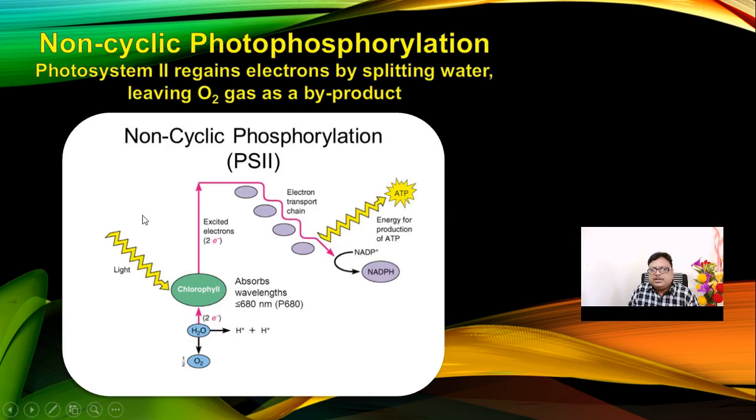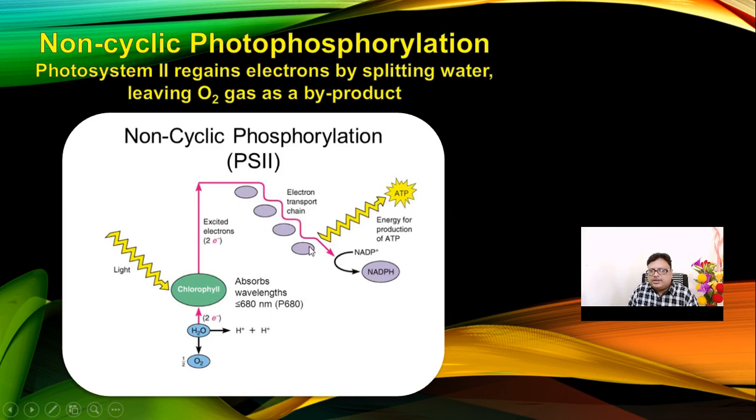Non-cyclic: here the only difference is that when light is incident on antenna system number 2, that is photosystem 2 (P680), that wavelength is absorbed. During this absorption, two electrons are excited from one part and another two from the other, so four electrons are expelled and transported into the electron transport chain. Due to that, two more main things happen during the electron transport chain. Number one, ATP will be synthesized at our ATP mill during the continuous transport through these electron carriers.